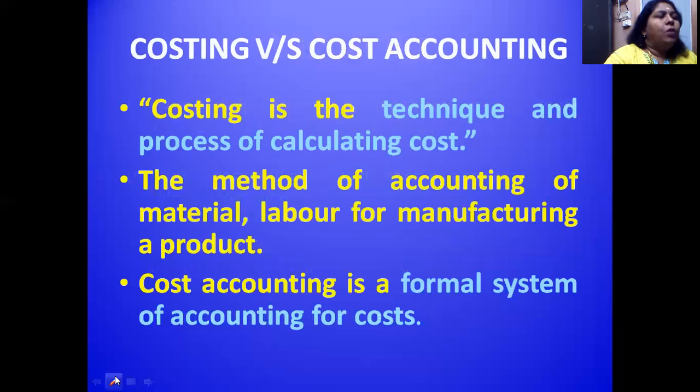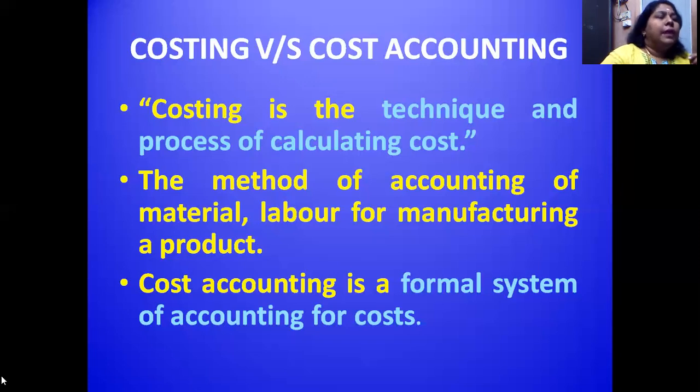Next, in this slide, I want to give a small introduction about how costing and cost accounting differ. I told you the meaning. Costing is a simple technique of how to calculate the cost, how to ascertain the cost. But cost accounting is a methodology, how we are going to apply the methodology to accounting for all the elements of cost. Elements of cost are material cost, labor cost, or any other expenses. So I can say costing is a technique. Cost accounting is a system. It's a formal system or methodology of how we are going to account for cost.